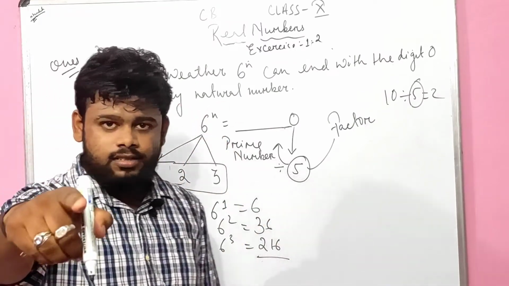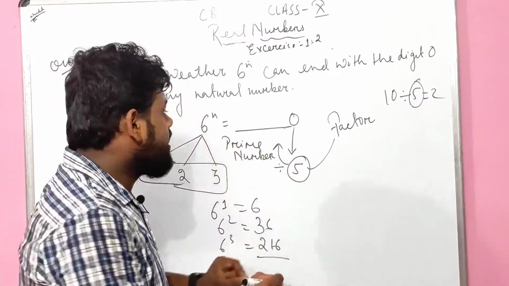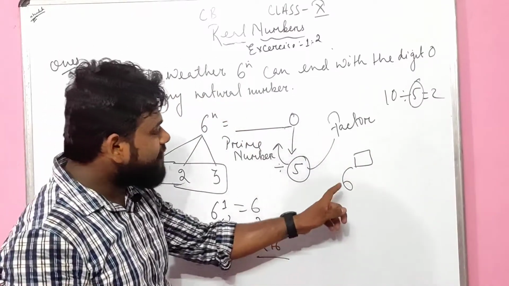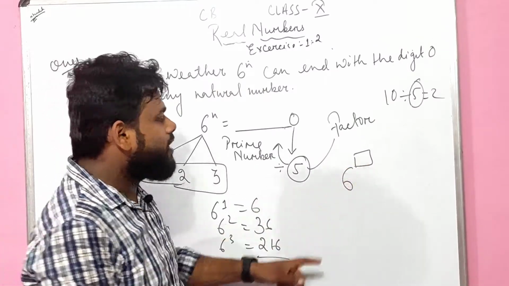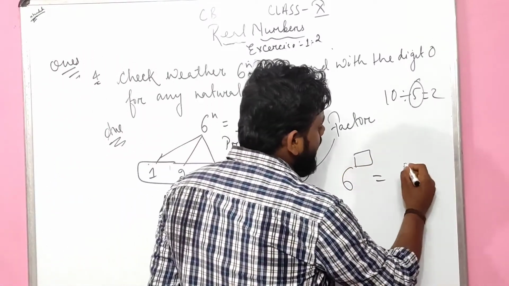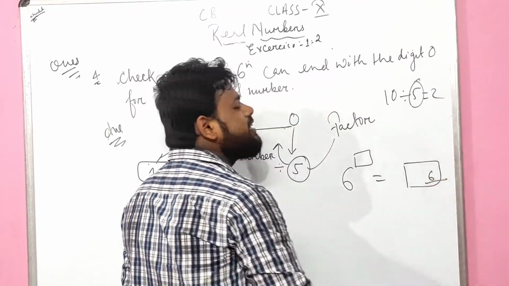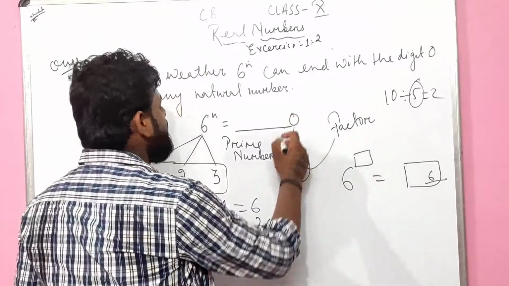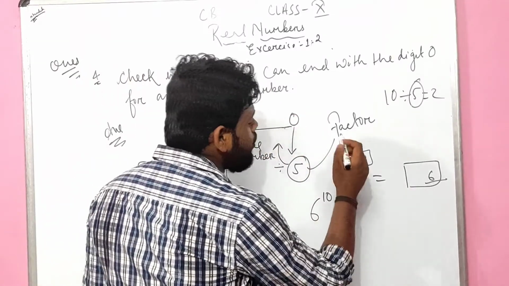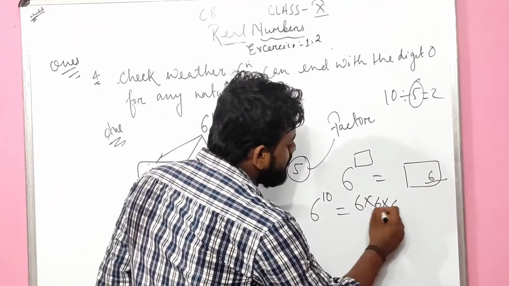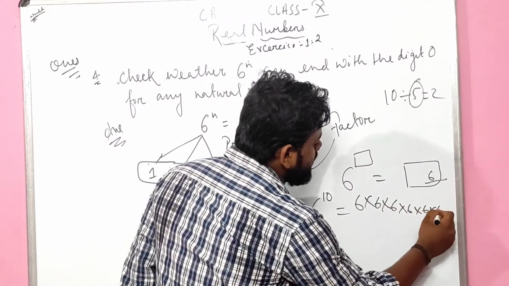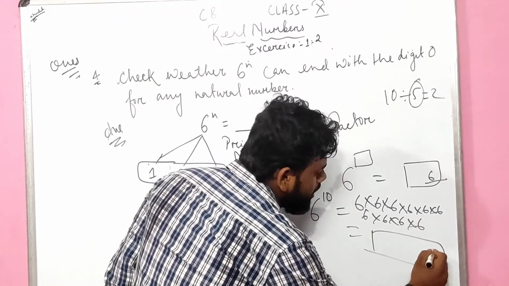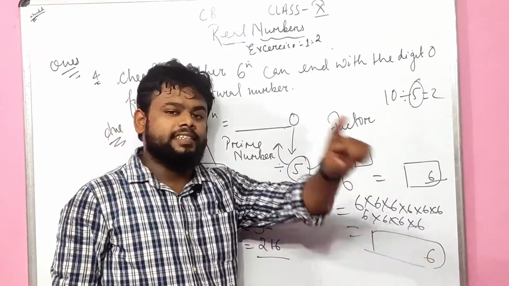Remember always, 6 raised to any power, the number will always end with 6. Even if I write 6 to the power 10, at the end I will get a number ending with 6.